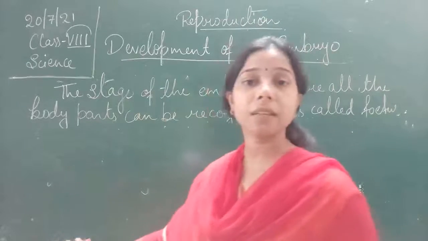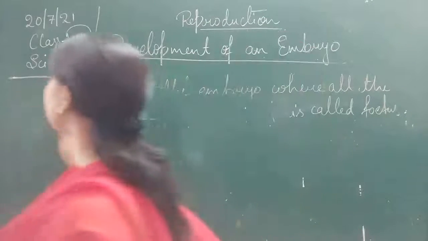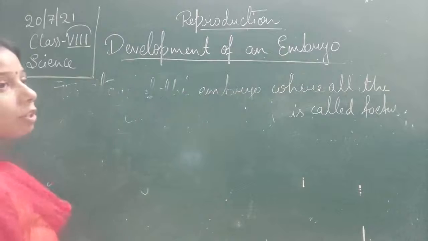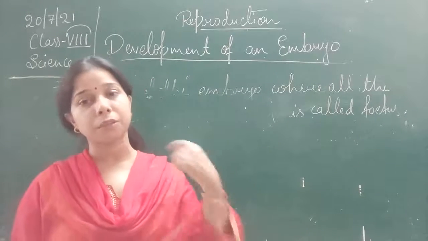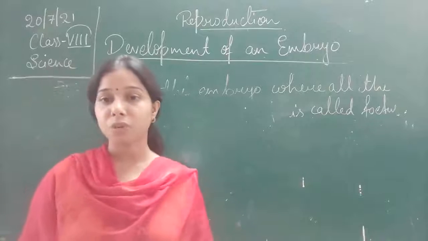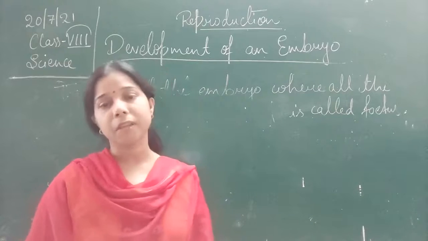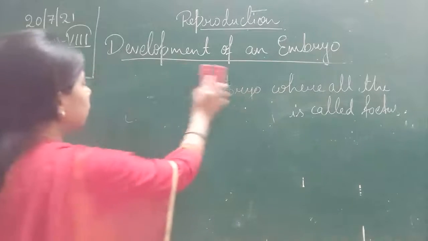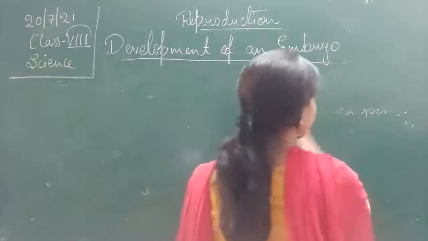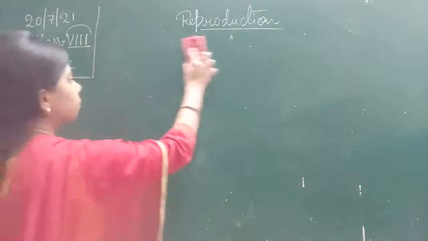Now, if we see the human reproductive system, even in human reproduction, the reproduction occurs in the same way: the male and the female gamete fuse together to form the zygote. But yes, the male reproductive system and the female reproductive system differ from each other.